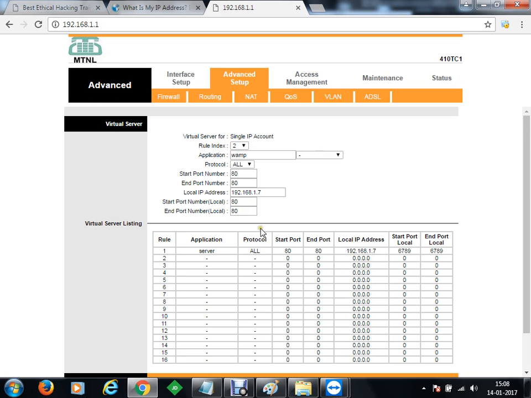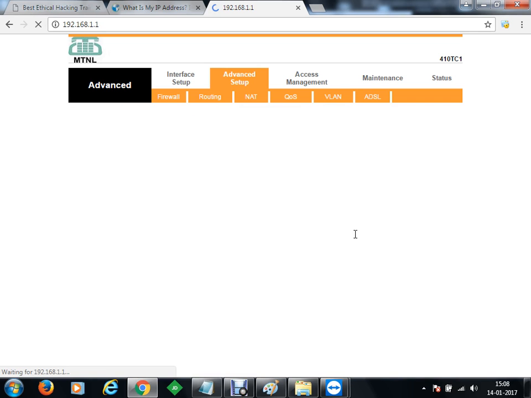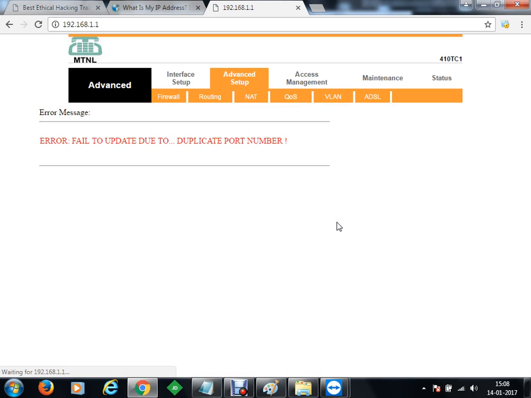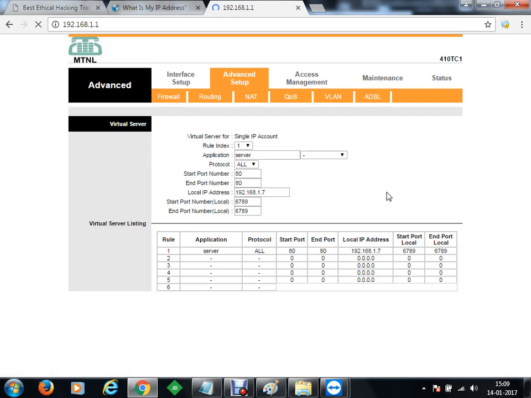Okay, so we actually now have two rules. So there could be a possibility that a conflict happens, okay? So we'll just check where the packet for port number 80 is coming. So it says fail to update due to the duplicate port number. So you cannot forward one port's packet to different other ports. You can only specify a range, okay? So what we'll do, we'll go to NAT again and let's remove the first rule. It's clear, right? Understood?